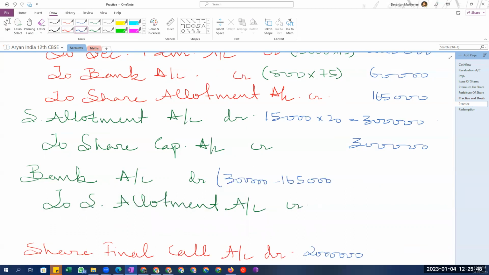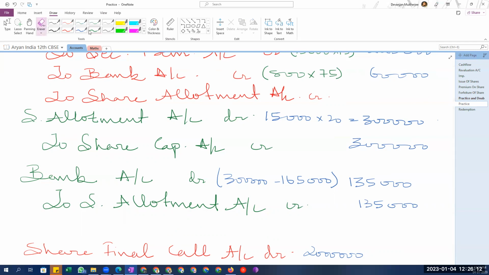How much will it be? 1,35,000. That bank will be 1,35,000, and that share allotment account will be 1,35,000, which is 3 lakhs minus 1,65,000. Which is the extra money we had earlier.